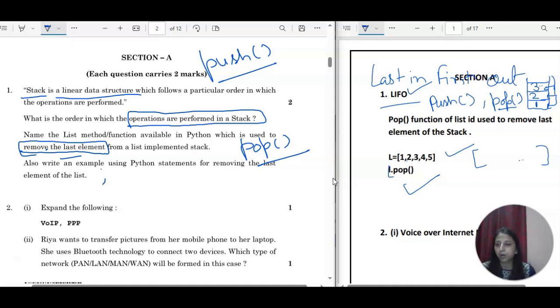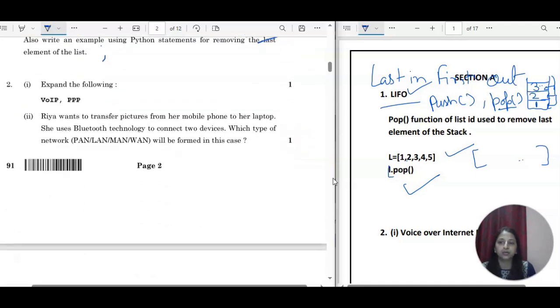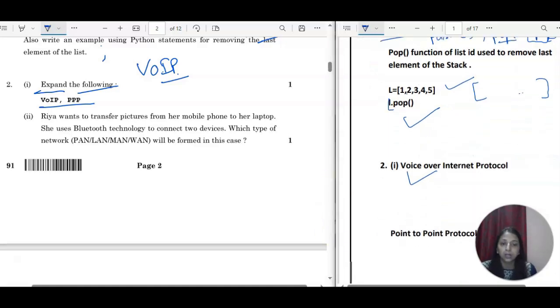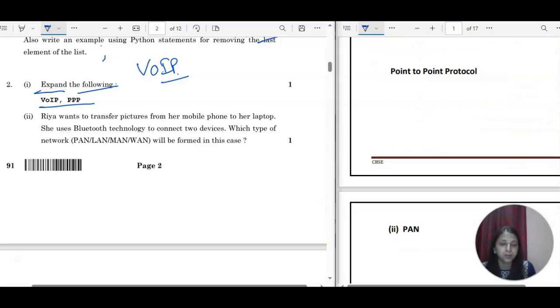So this is question number 1. Now we will move to question number 2, expand. They are asking the full form of these two protocols. VoIP: IP everyone knows is internet protocol, and VO is for voice, so voice over internet protocol is the full form of VoIP. Now the second one we have is PPP. The last P is for protocol, and this is point to point protocol.